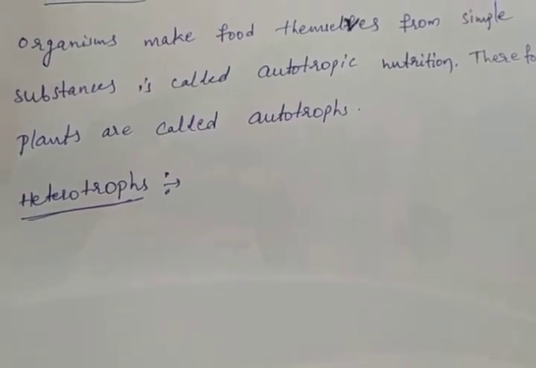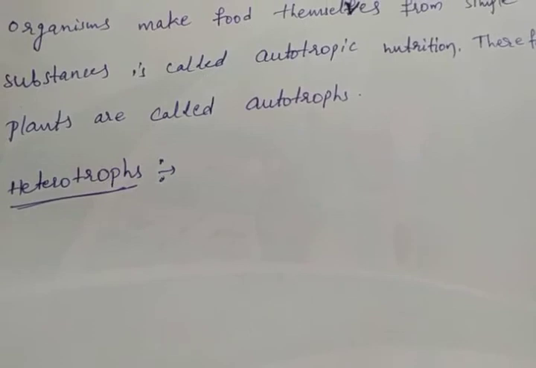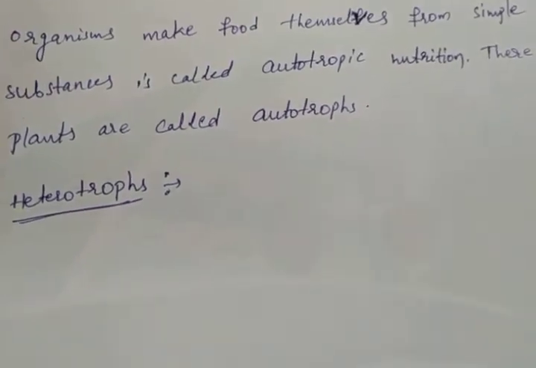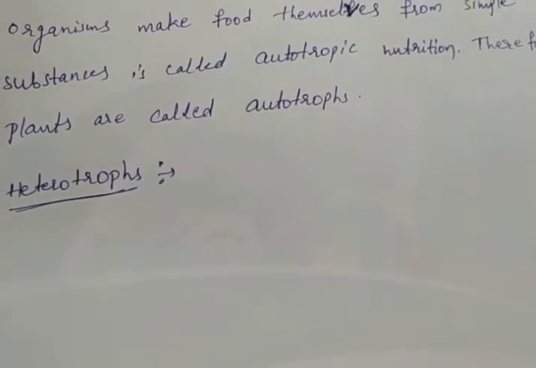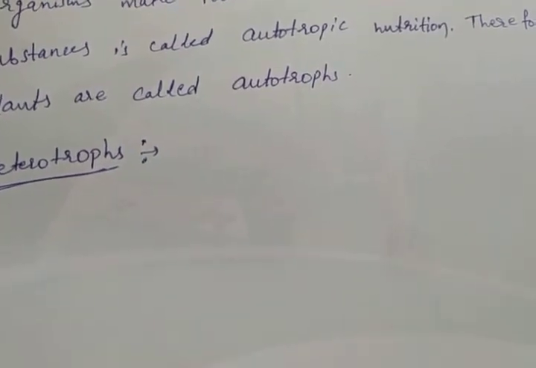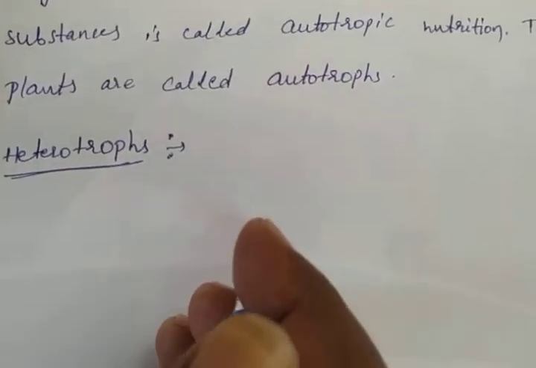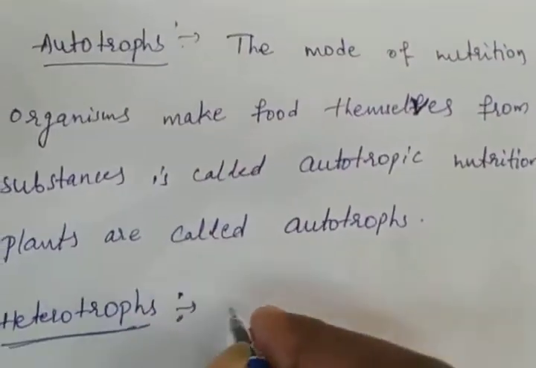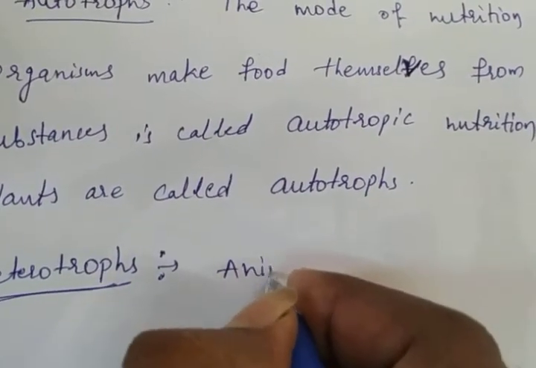Hetero means other. Here auto means self. Autotrophic means self. Themselves only they will make the food. But here hetero means others. They will depend on others for food. That is called heterotrophs. How can we define the heterotrophs?